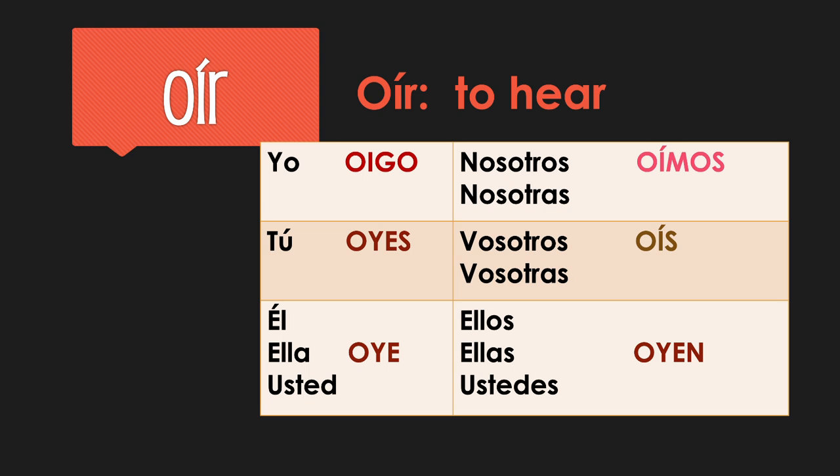On oís, that accent is normal. On oímos, it's not. In the end, it doesn't sound that strange. Oigo, oyes, oye, oímos, oís, oyen. It sounds normal with just a go verb. The problem is that sometimes we get too many vowels in a row, and the way that I interacts with other vowels can be tricky.